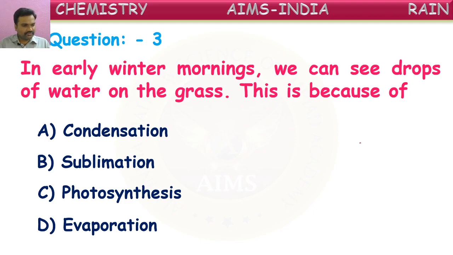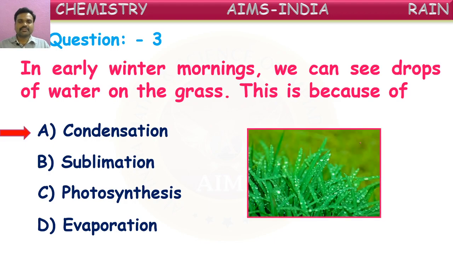Yes, you can give the answer. Good. It is condensation. The water vapor in the air starts converting into liquid form because of the coolness of the winter mornings. So these droplets of water fall on the leaves and grass, appearing like small droplets on the grass. So this is because of condensation of water vapor in the air. Okay, condensation is correct.